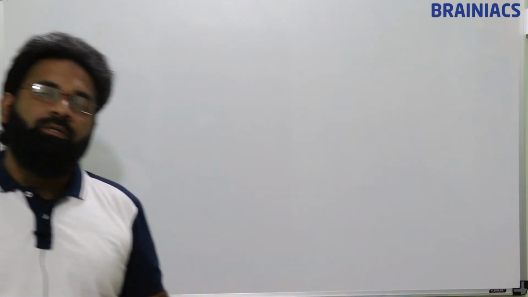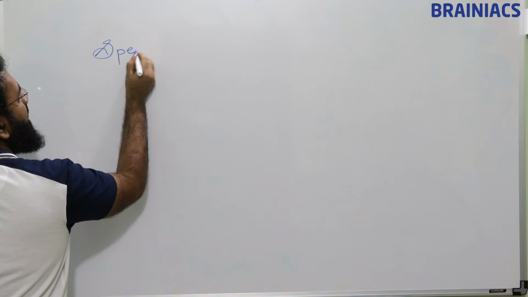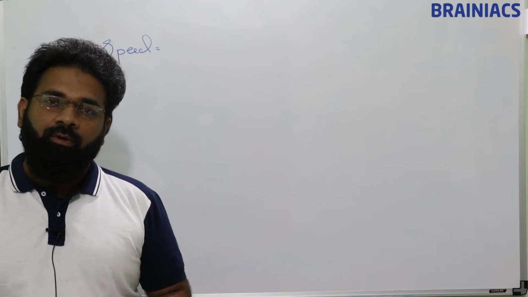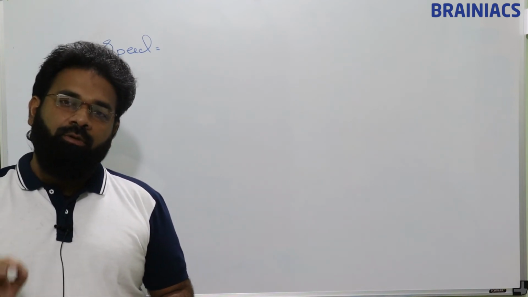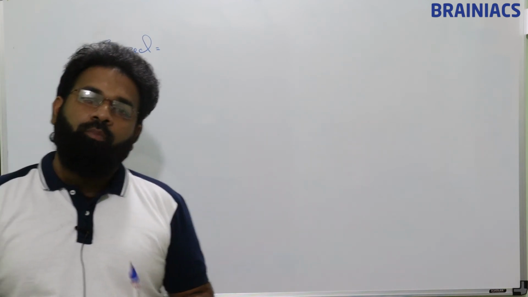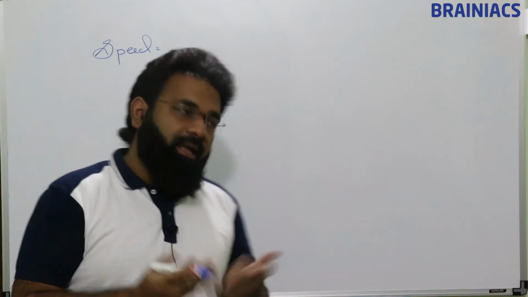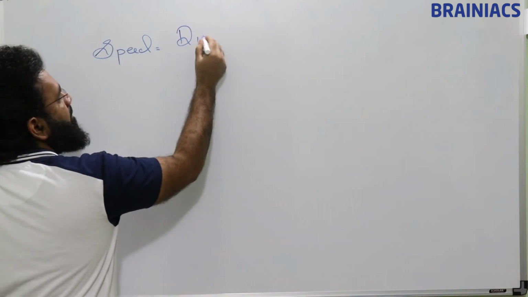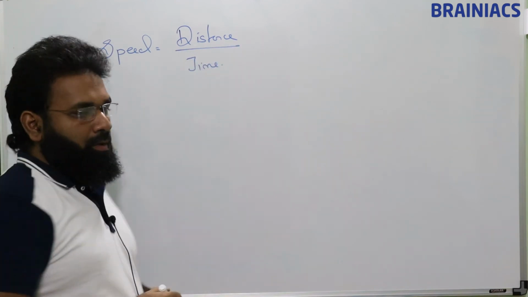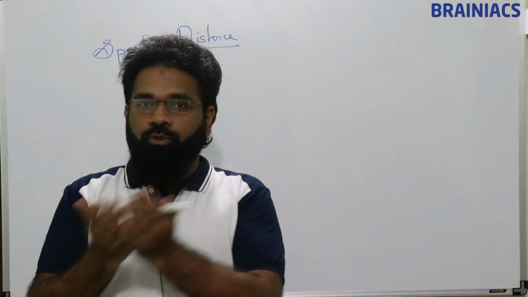Next concept is speed and velocity. So speed is nothing but rate of change of position of an object when it is moving through distance. That is, speed is nothing but distance by time. So when an object is moving through a distance, actually it is changing its position.